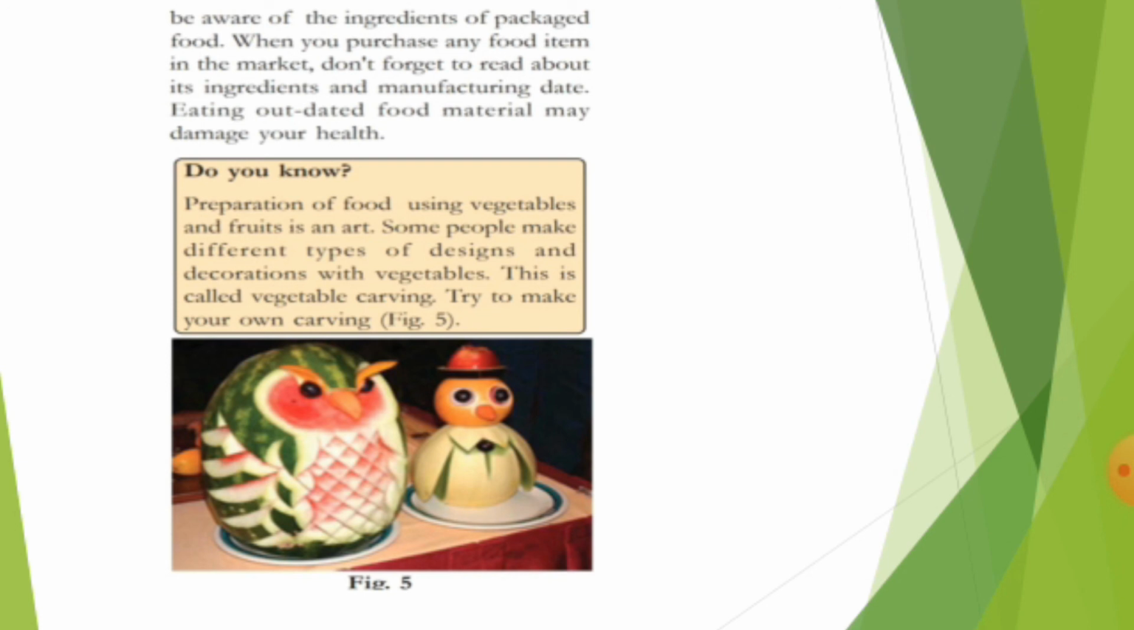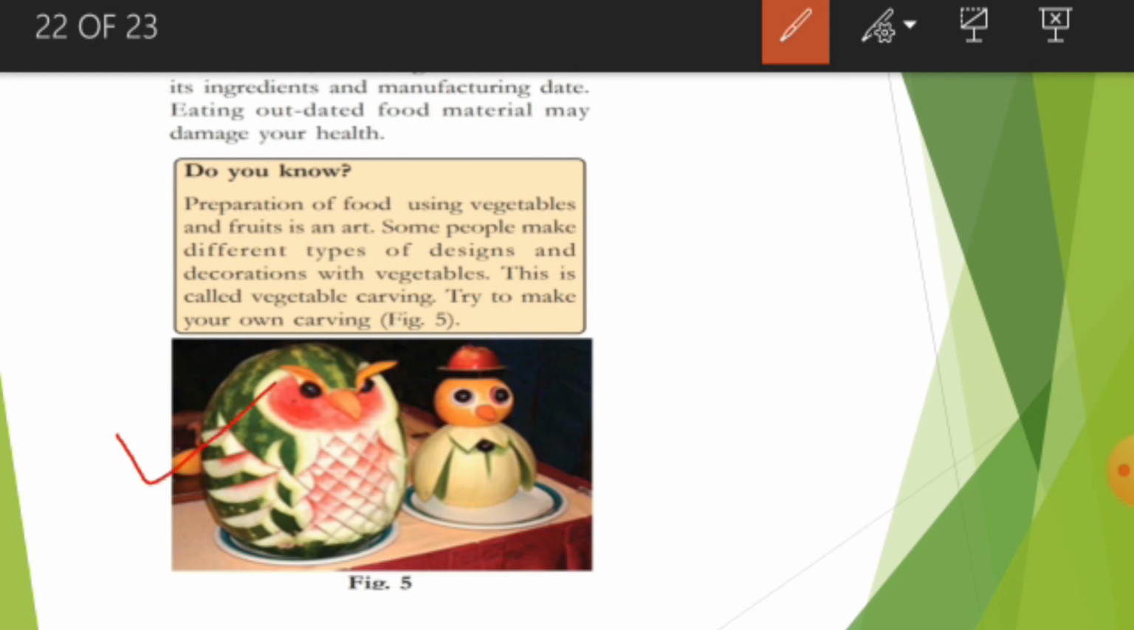As you see in figure number 5, this watermelon has turned into the shape of an owl. And here some other fruits are mixed to make a bird-like structure. Aren't they beautiful? They are very, very beautiful. If you see them, you will be amazed. Understood? Now this is a type of art, just like drawing, just like dancing.